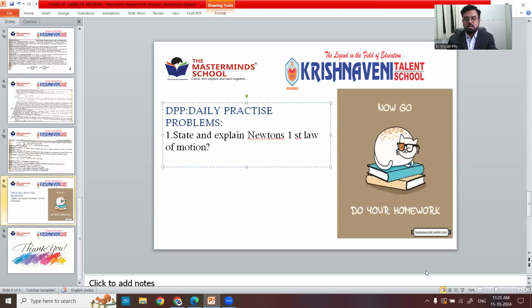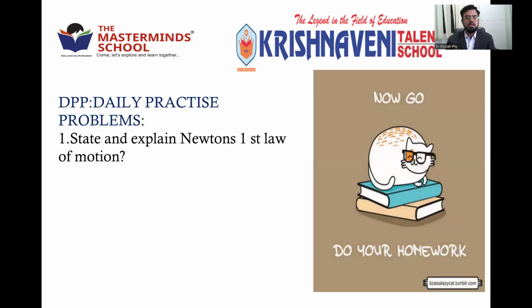Write down the work. You might already have copied it along with the synopsis. Mention the same thing in your notebook neatly and take the signature from your parents as well as from your teachers. State and explain Newton's first law of motion, covering all the six points.